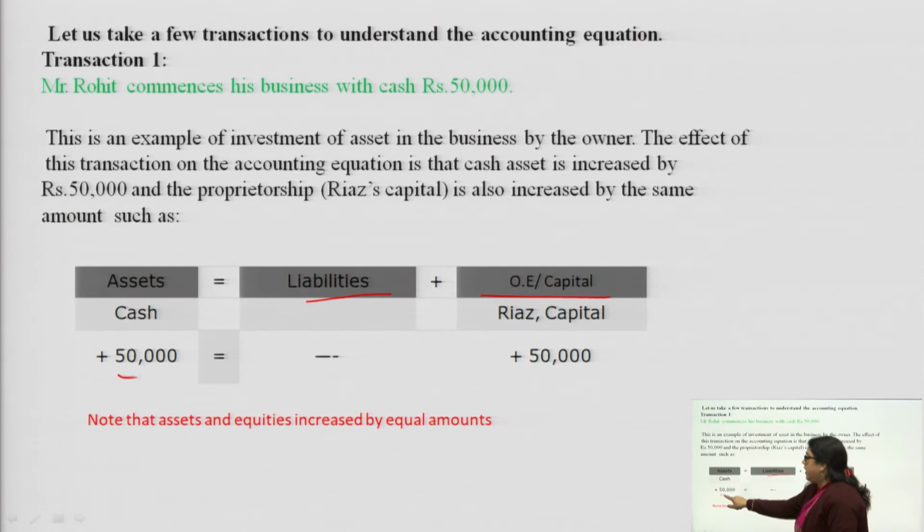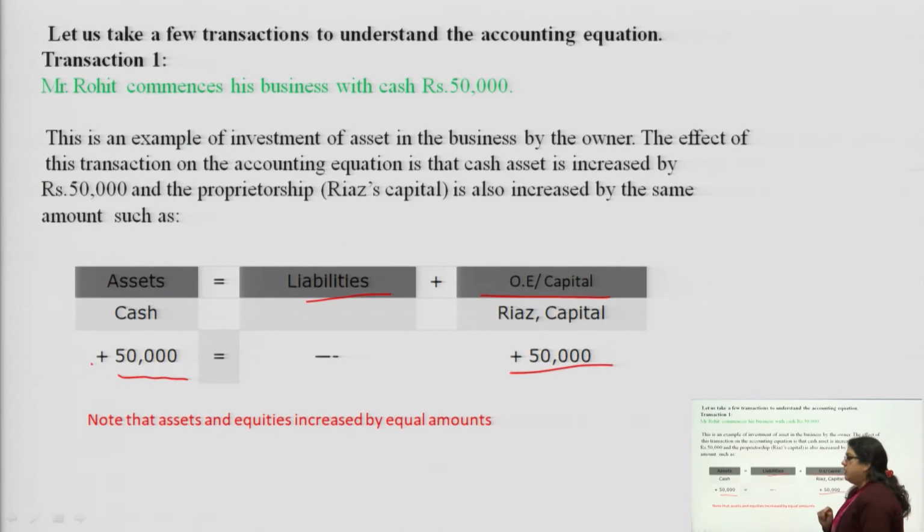Rohit. The 50,000 cash has been increased. So, we put an add mark here, equals to, no liability was there at the time of starting the business, but capital also increased by the 50,000. So, the effect is the same on both sides, asset side and the other side also, because 50,000 has been introduced in the business. Asset and equity are increased by an equal amount, because the 50,000 was introduced in the business, and the same amount goes to the equity.